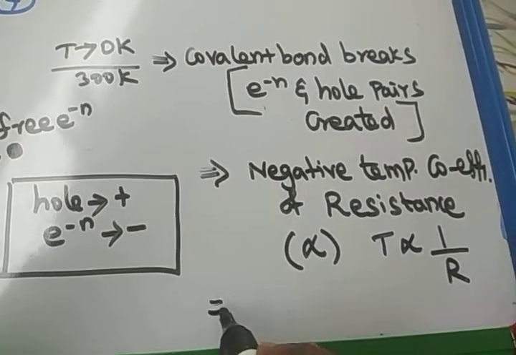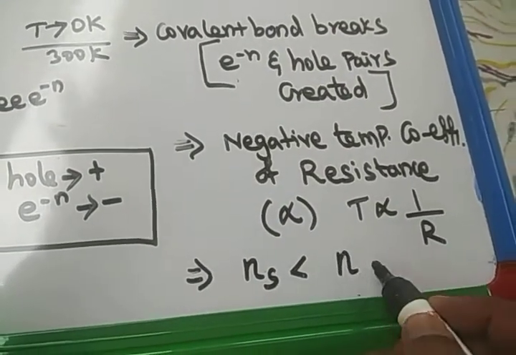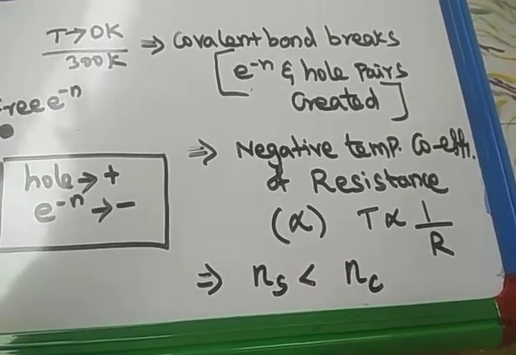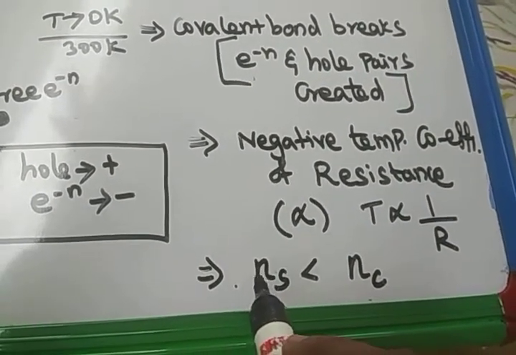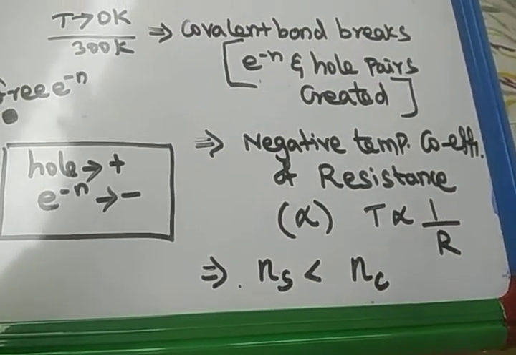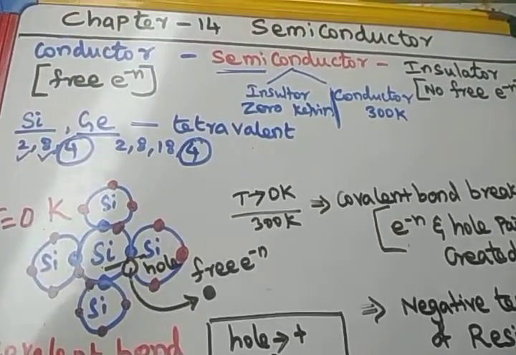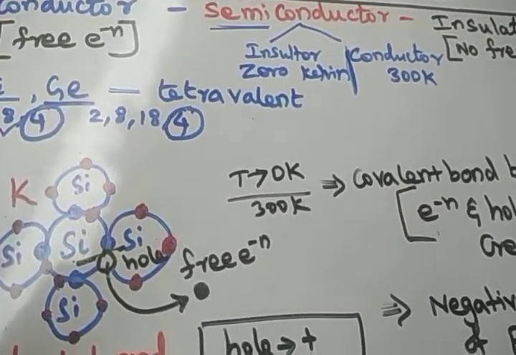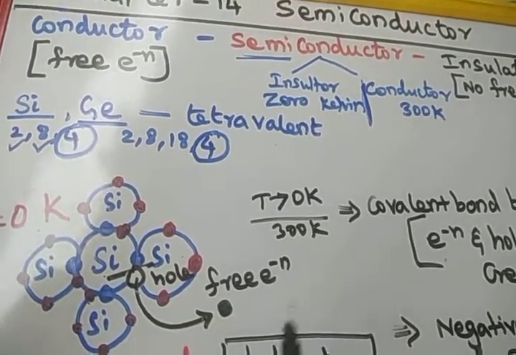And the number of charges in a semiconductor is always less than the number of charges in a conductor. Compared to metal, the number of free electrons in a semiconductor is very, very much lesser. Hence we can use the metal as the best conductor. A semiconductor will act as a good conductor when the temperature is increased.